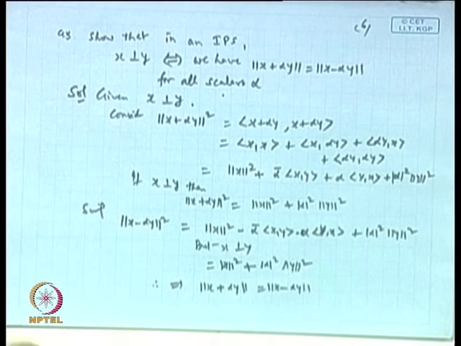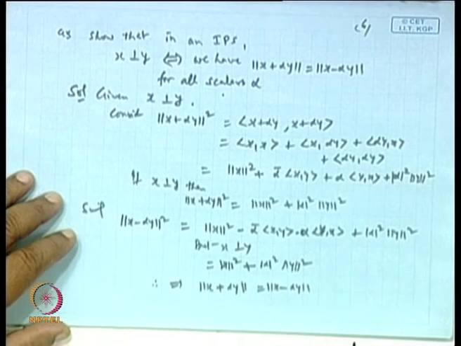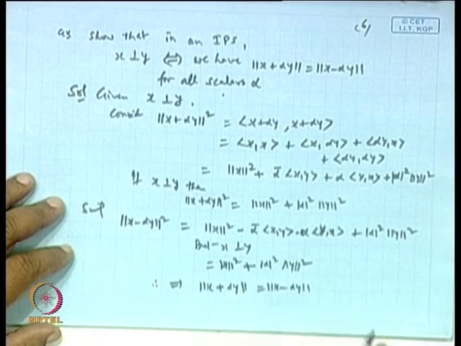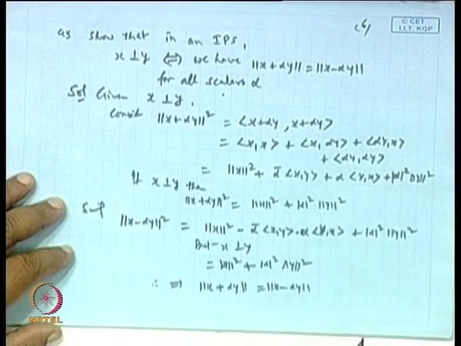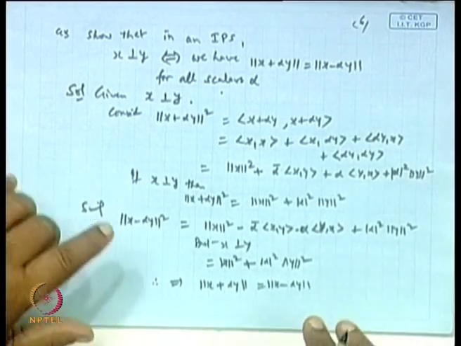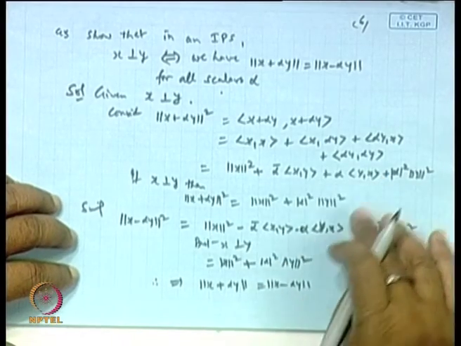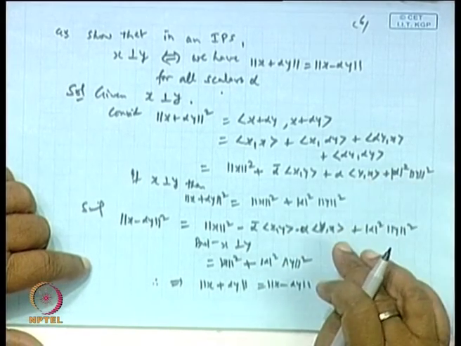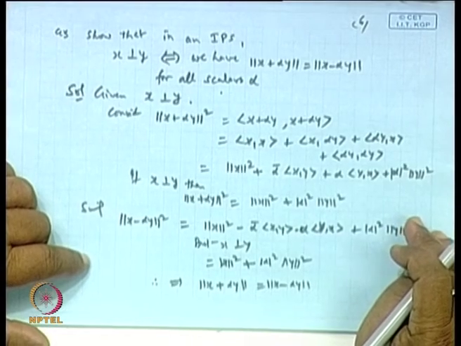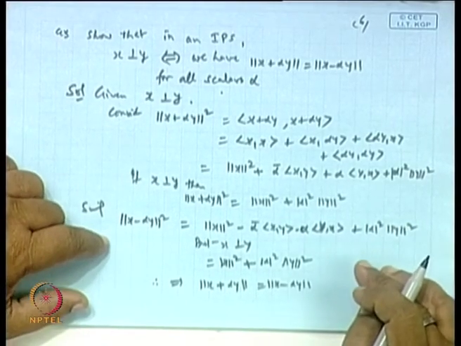Clear? Now let us see the converse part, because the if and only if part is there. If this is equal, it means these two things are equal. Then we have to show x is orthogonal to y.